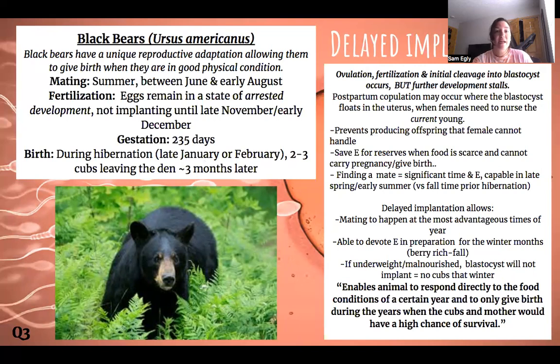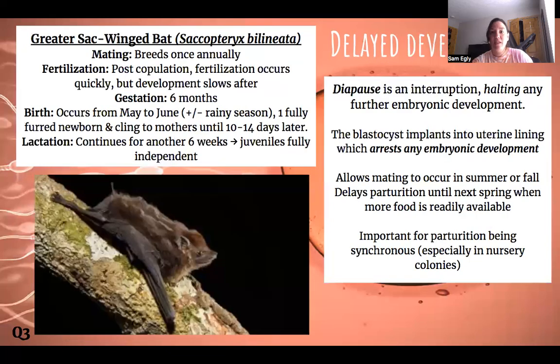So black bears, as I said, have a unique reproductive adaptation, allowing them to give birth when they are in good physical condition. So delayed development. The blastocyst implants into the uterine lining, which arrests any embryonic development. It stalls, and it allows mating to occur in summer and fall, and delays parturition until next spring when more food is readily available. So it's really important for nursing colonies. So they all sync up at the same time. And the greater sac-winged bat is a good example of delayed development.